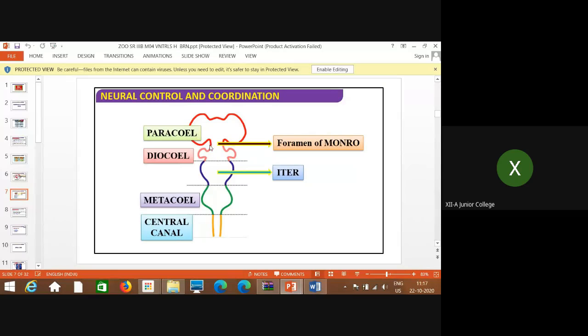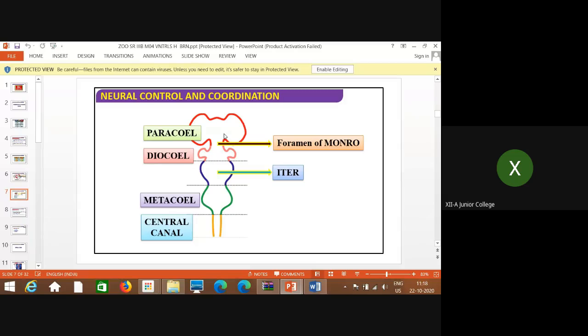first and second, that paracele, to the third ventricle. This passage is called the foramen of Monro. Whereas the third ventricle gets connected to the fourth ventricle by this passage that is called the aqueduct of Sylvius, or cerebral aqueduct, or Iter.